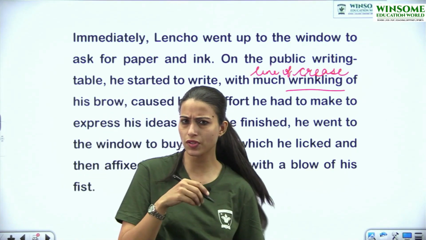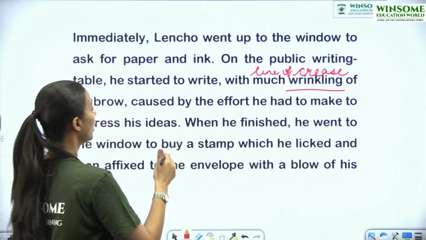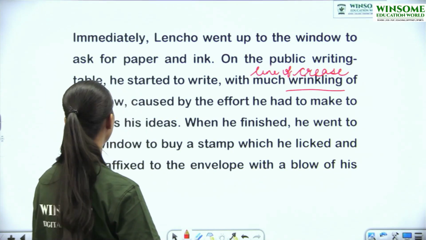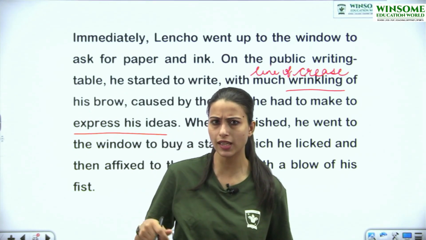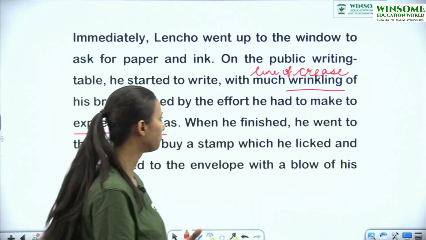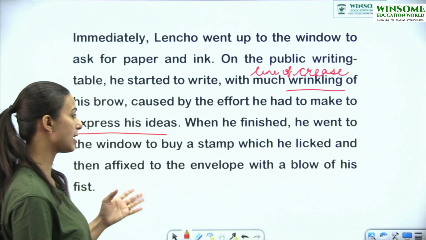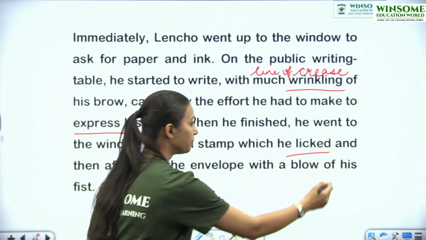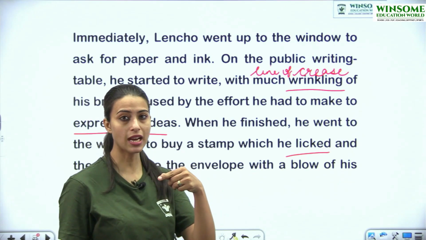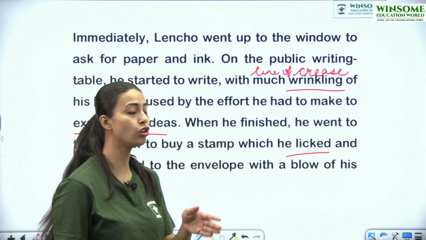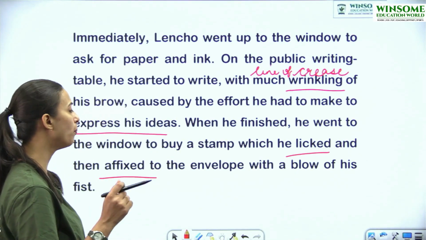Similarly, when Lencho was writing the letter, he also had that wrinkling on his face, on his brows, caused by the effort he had to make to express his ideas. Because he wanted to express his ideas, he was writing another letter. When he finished, he went to the window to buy a stamp, which he licked. Means he just licked the stamp in order to paste that, in order to affix that, and then affixed to the envelope with a blow of his fist.